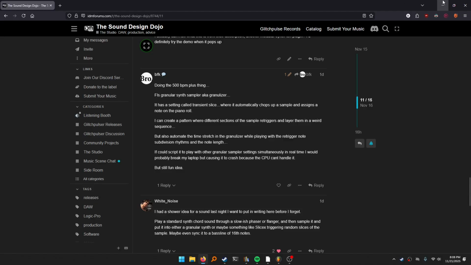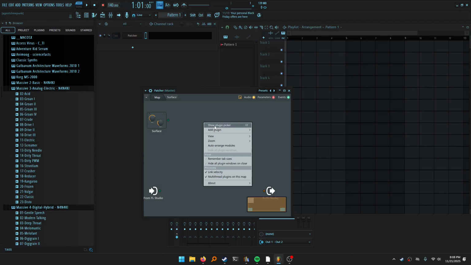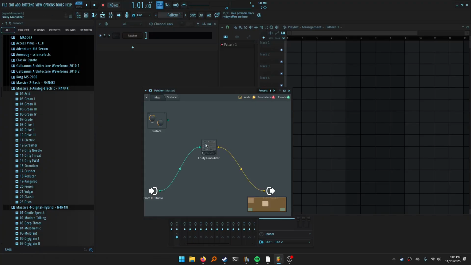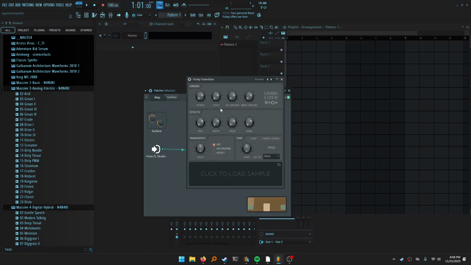Yeah, I have no idea. So let's get started. Let's go ahead and grab the granulizer for starters. Fruity Granulizer. Now in the past, you actually couldn't do this. This is a very new feature here. The code base was not compatible between Patcher and the granulizer. So now that you can actually do this, we have the option to go ahead and create controls and stuff.